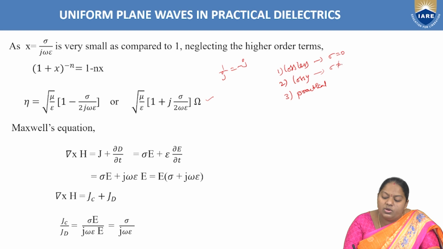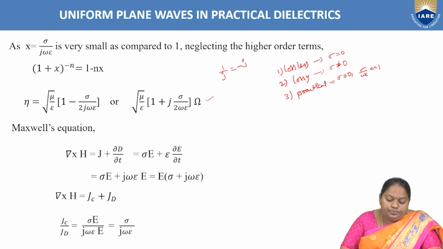In the lossy case, sigma is not equal to 0, and we consider the attenuation constant alpha and the imaginary constant separately. In the practical case, sigma is not equal to 0, and the condition we have considered is sigma by omega epsilon is far lesser than 1. From this, the attenuation constant alpha and the phase constant beta are to be evaluated, and similarly the intrinsic impedance of the practical dielectric medium is also to be analyzed.